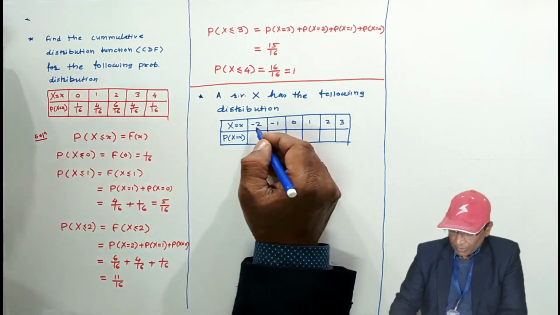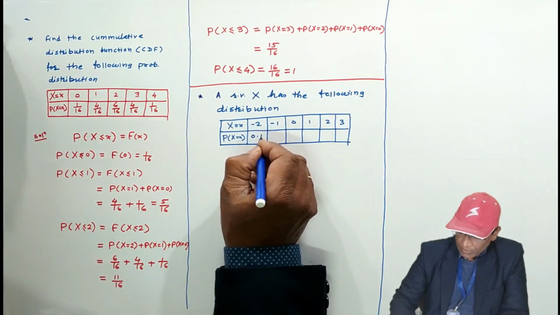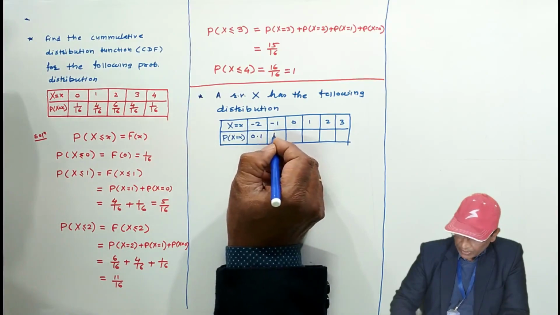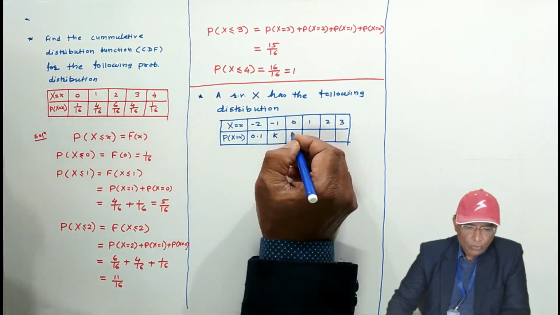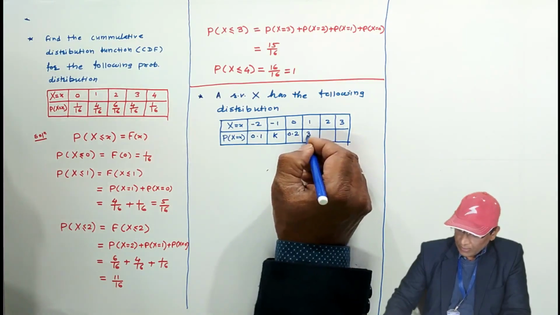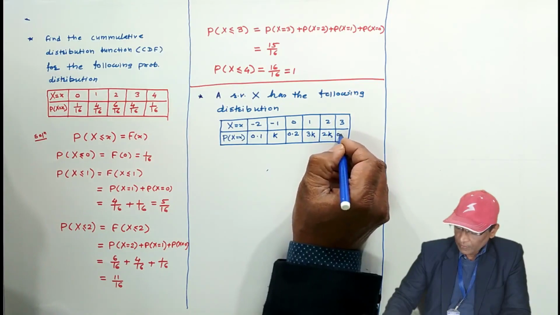Now, the probability for x equal to -2 is 0.1, which is given. Probability for the next value is k, it is unknown. For 0 it is 0.2, then it is 3k, and here 2k and 0.3.